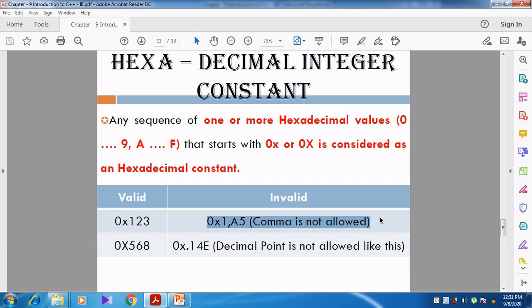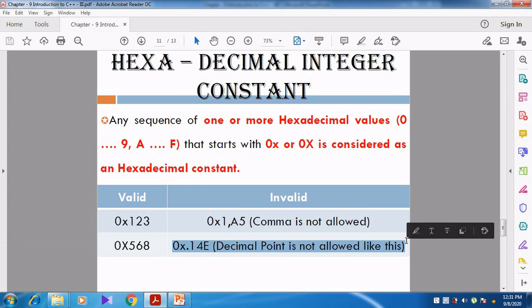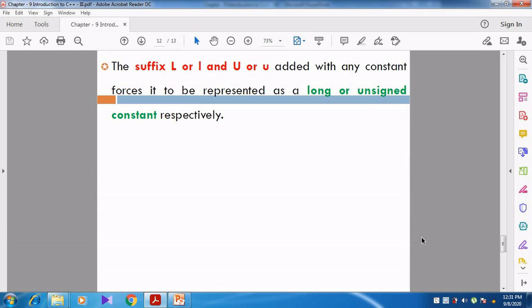But if they give 0x1A5, that is valid. If there is no comma, then that is valid. But see the next one, 0x0.14e. Decimal point is not allowed. Can you understand, students? Right.